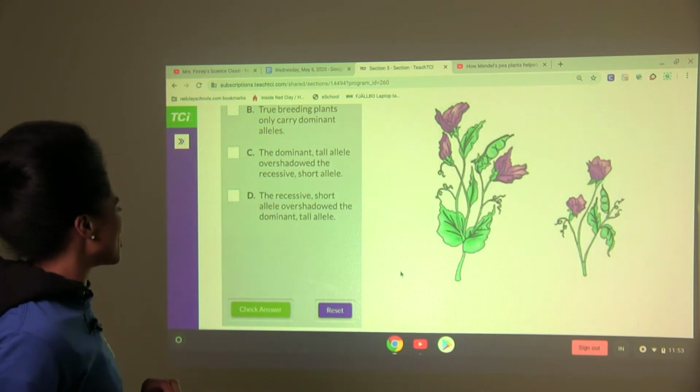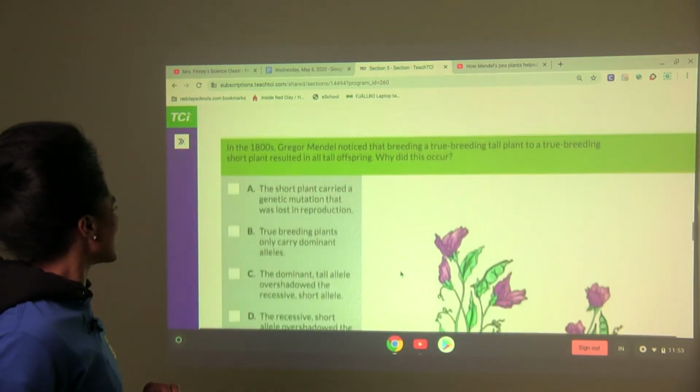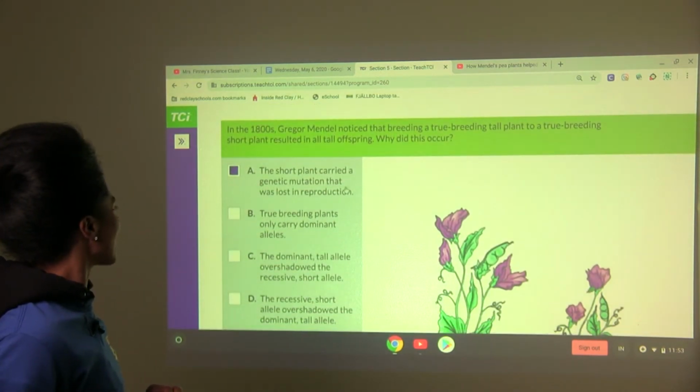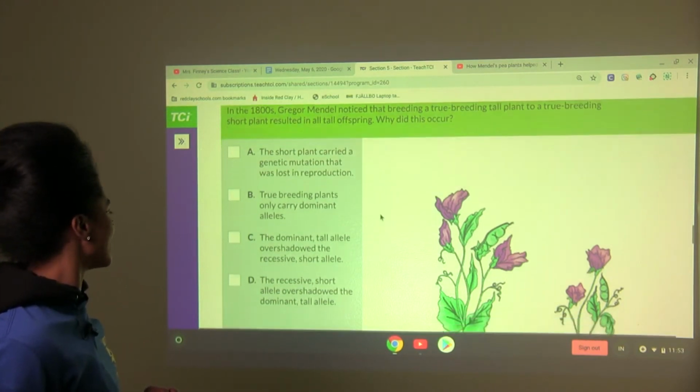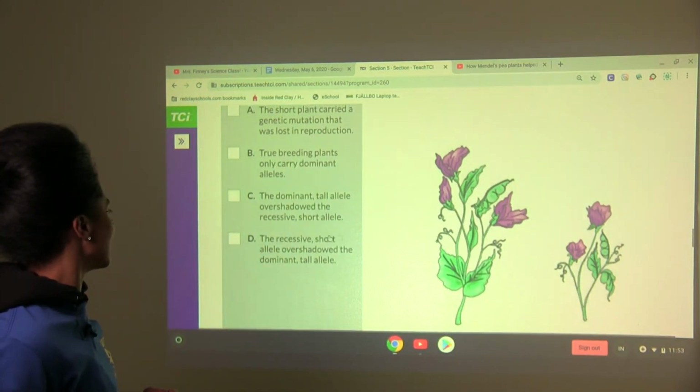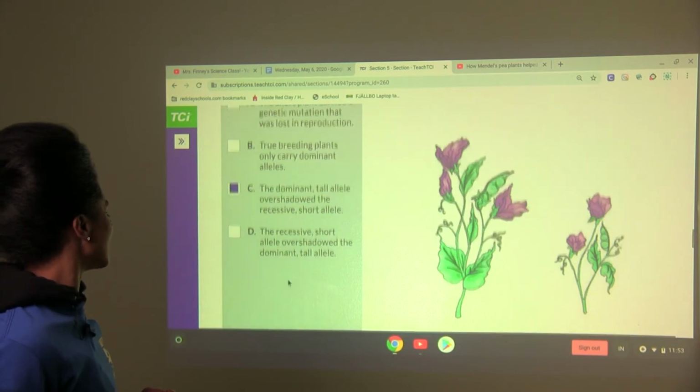All right, so we want to see which one would be our best answer. Why, when Mendel noticed that breeding a true breeding tall plant to a true breeding short plant, did we get all tall offspring? What is the reason? Let's check and see if C's good.